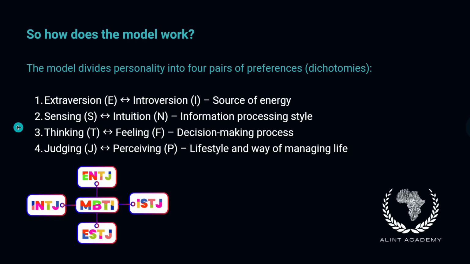So how does the model work? The MBTI model is built on 4 pairs of preferences. Extroversion versus introversion, your source of energy. Sensing versus intuition, how you process information. Thinking versus feeling, how you make decisions. Judging versus perceiving, how you manage your lifestyle. Together, these preferences form your personality type.